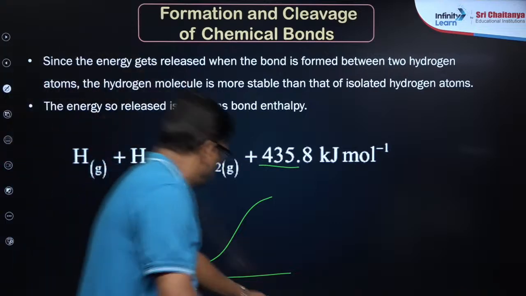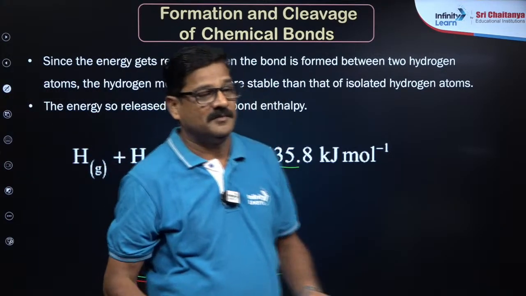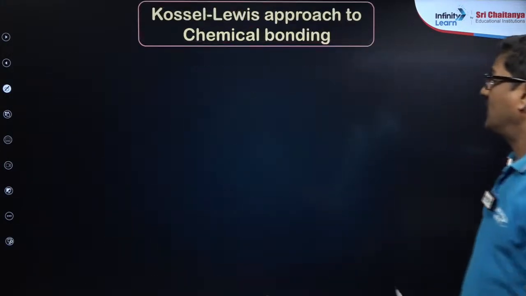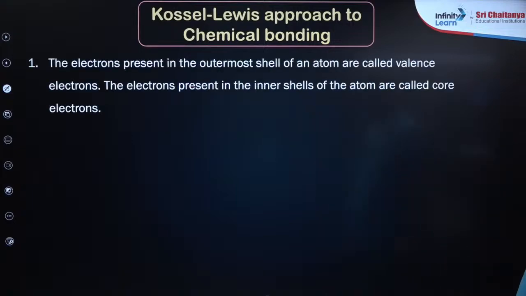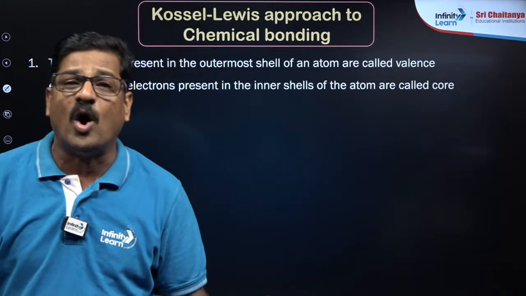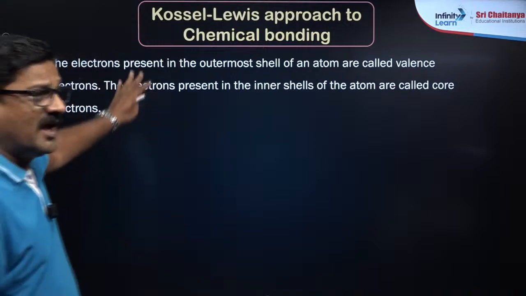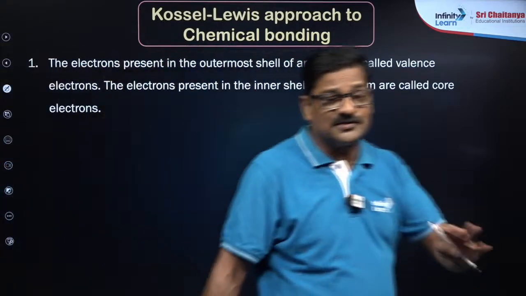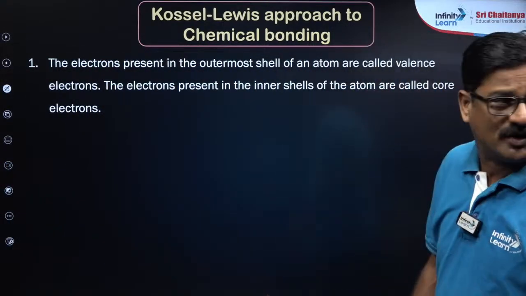Now we'll see the formation of ionic bond, the Kossel-Lewis approach. Kossel and Lewis, for the first time, took the octet rule into consideration and explained how a bond is formed between two atoms, my dear students.